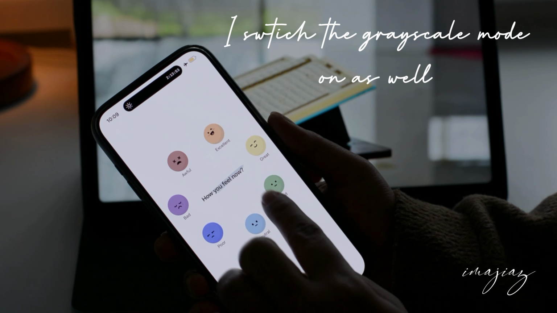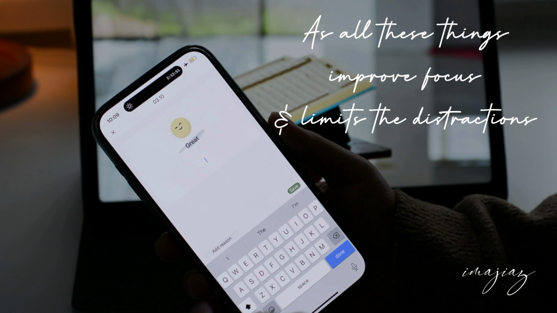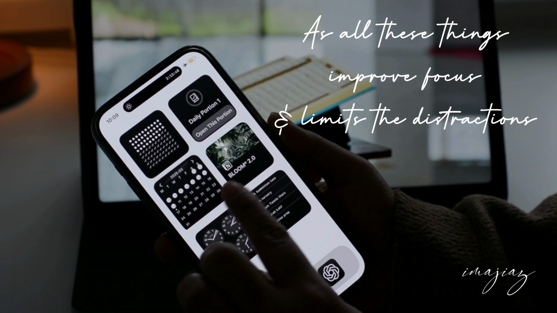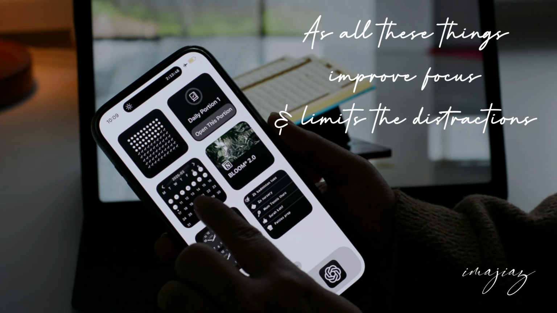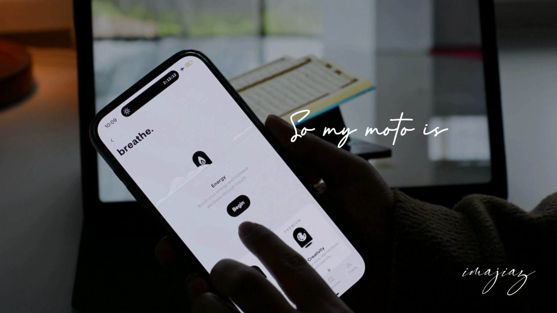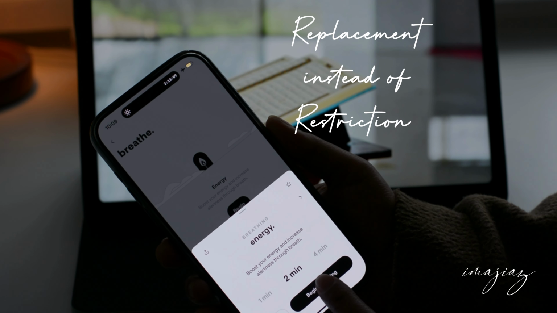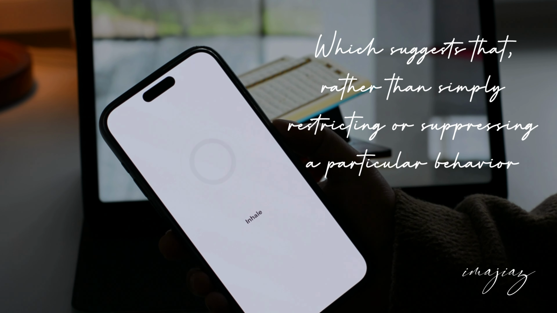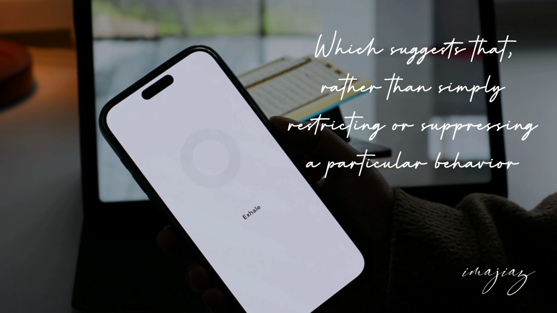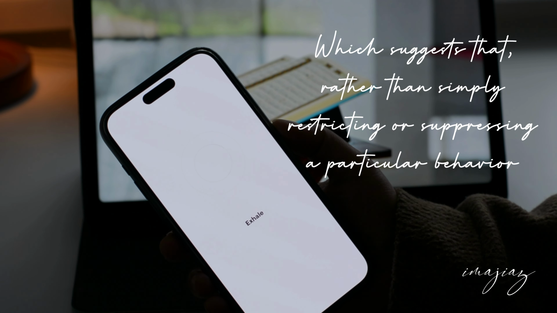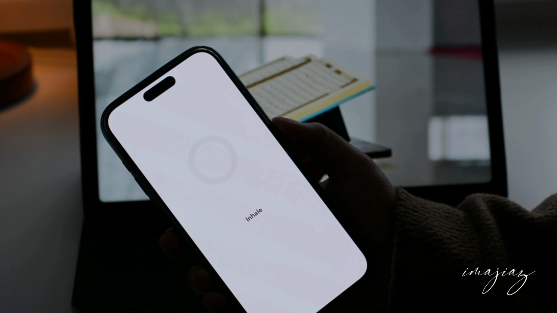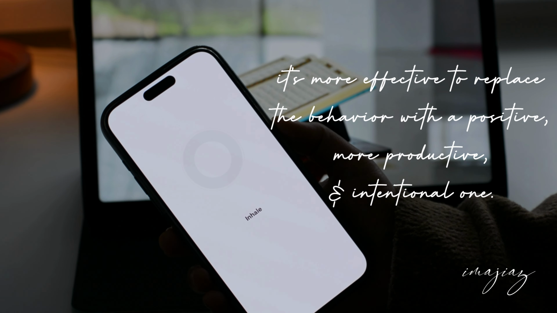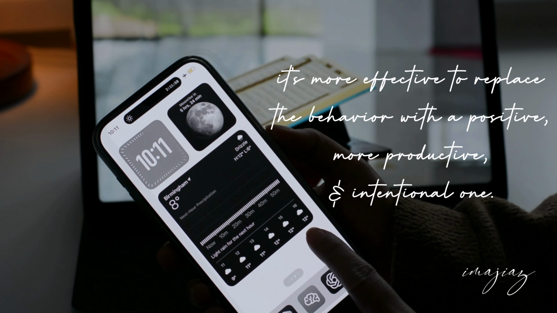I also switch the grayscale mode on as well because all these methods are proven methods to improve the focus and limit the distraction. And what else do we want during Ramadan other than that? So we can limit the distractions either by putting restriction over that particular thing that we are trying to avoid, or by replacing it with something valuable, something more meaningful, or something that brings us closer to Allah subhanahu wa ta'ala.